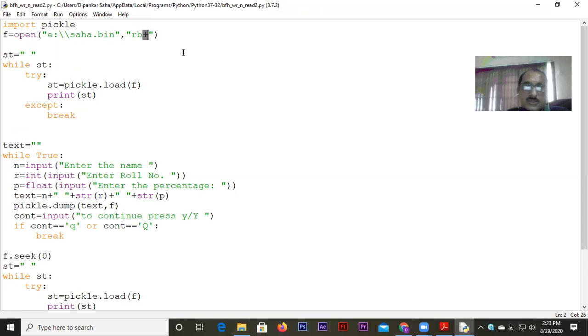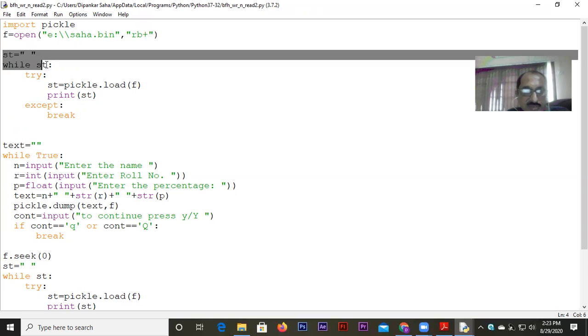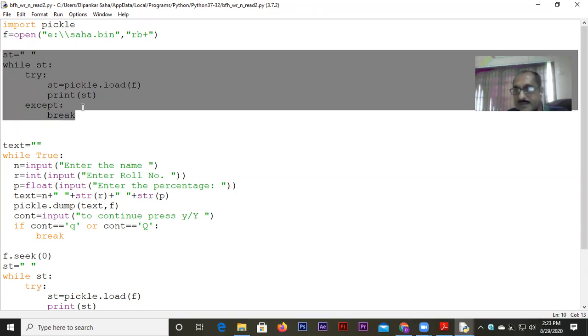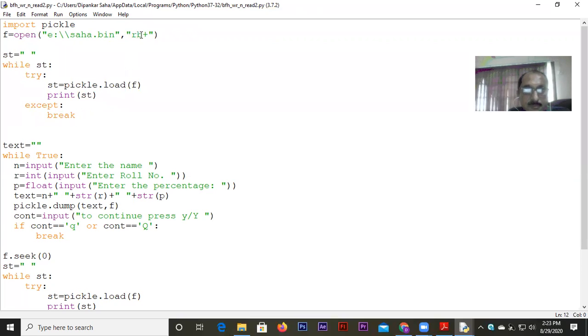Okay, so although I started to read the file first because some data was already there, later on I will show you that I have actually tried to write onto it also. So RB plus, or in case of a text file, R plus, means you're reading and writing at the same time. Both operations are happening. So look at what I've done.